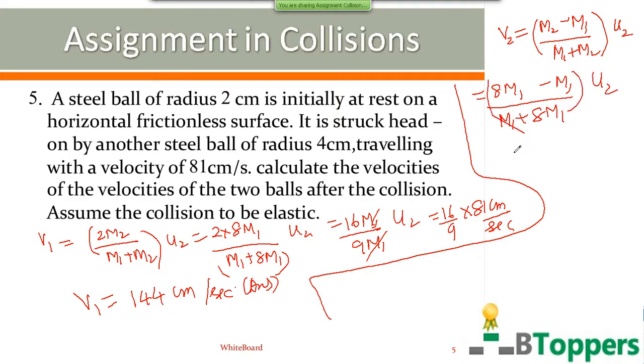You can simplify this yourself. You get v2 equal to 7 by 9 times u2. u2 is the initial velocity of the second ball, that is 81 centimeter per second. So you get v2 equal to 63 centimeter per second. That is the answer for velocity of the second ball.